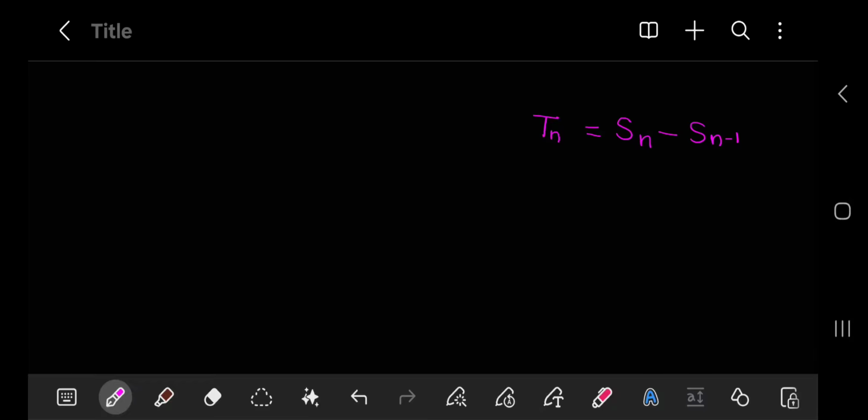For example, say that you need to calculate term 10 and you only have the sum formula. You would have the sum of 10 terms minus the sum of 9 terms. That is how we do this, okay?